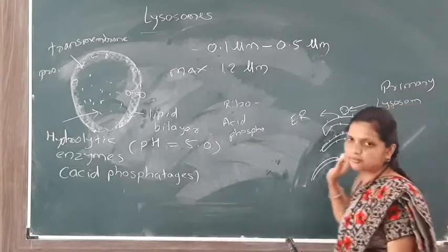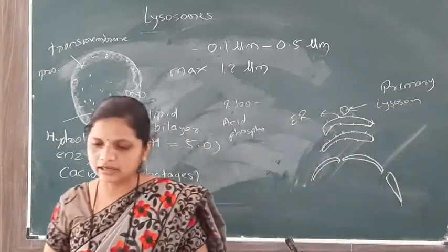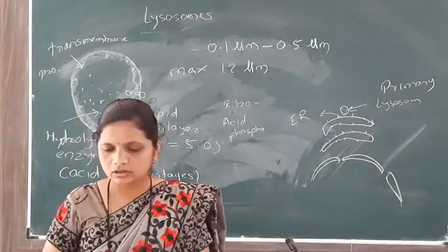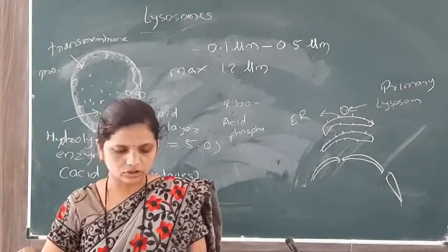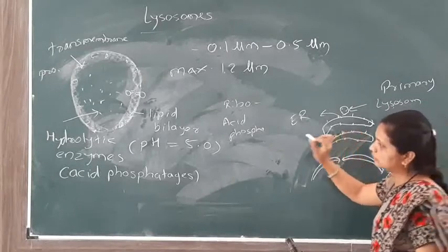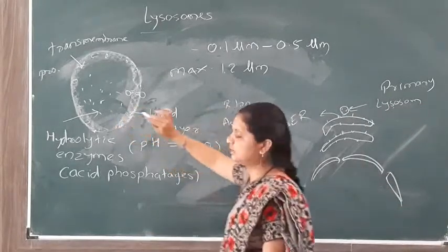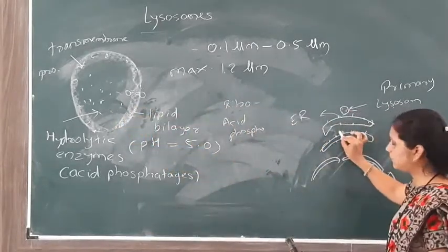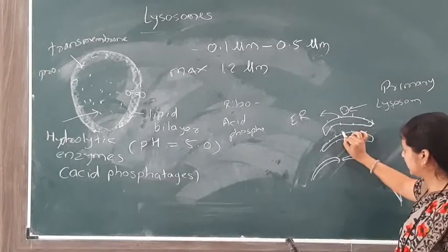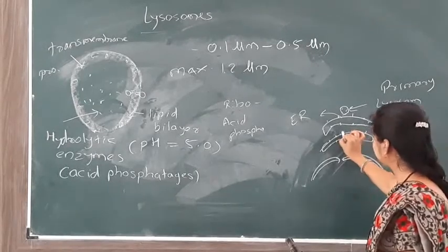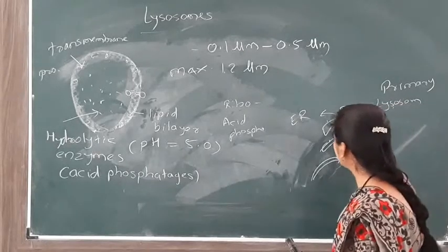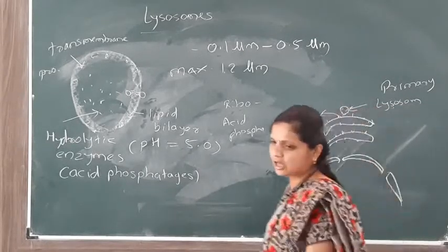from which a number of lysosomes are formed. In the next lecture we see the polymorphism in lysosomes. The acid phosphatase enzymes, that is protein material, are formed by the ribosomes. These acid phosphatases are carried to the ER, and then by rupture of the ER, the primary lysosomes are formed.